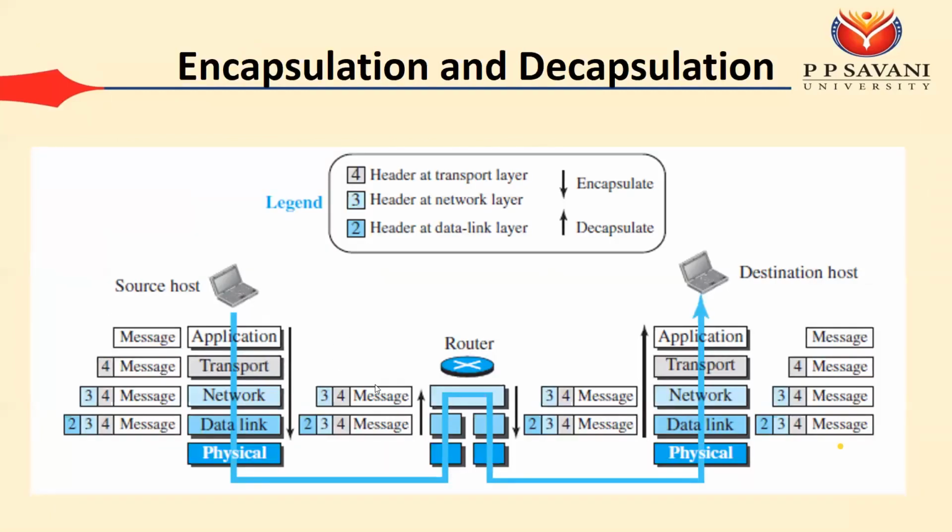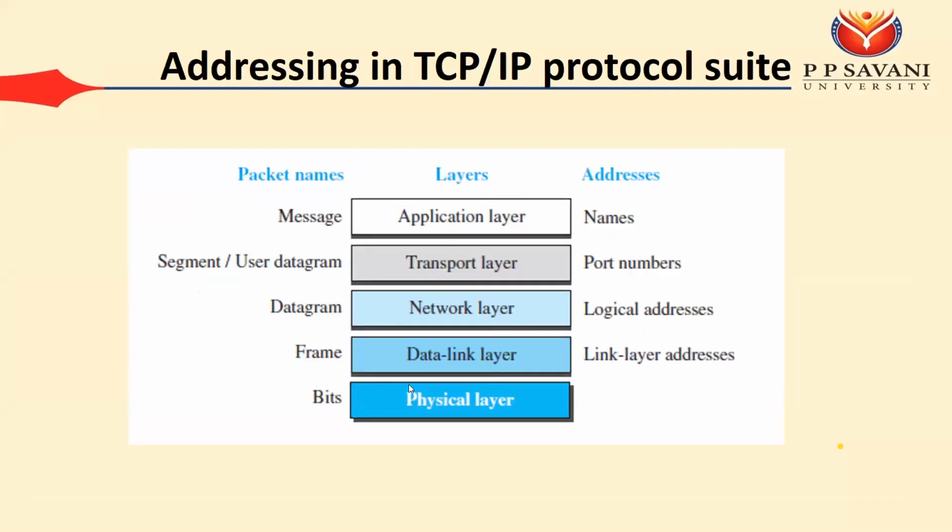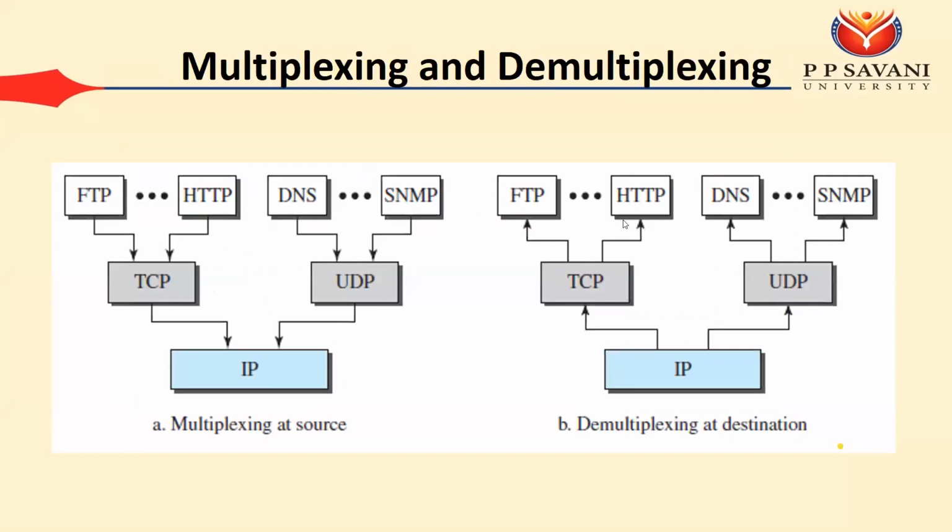We'll see this example. And this addressing: now you know that on the physical layer we have the bits, on the data link layer we have the frames, on the network layer we have the packets, on the transport layer we have the segments, on the application layer we have the message. On the data link layer we have the MAC address, on the network layer we have the IP address, on the transport layer we have the port address, and in the application layer you have the URL, or you can say the names.